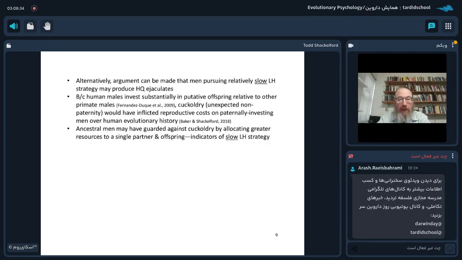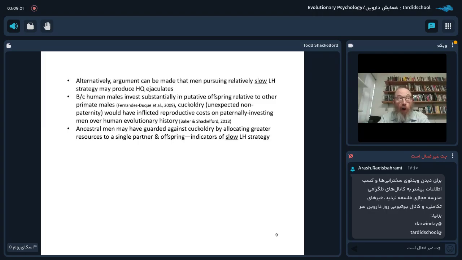an argument can be made that men pursuing a relatively slow life history strategy may in fact produce higher quality ejaculates. Because human males invest substantially in putative offspring relative to other primate males, cuckoldry, which refers to unexpected non-paternity, would have inflicted reproductive costs on paternally investing men over human evolutionary history.